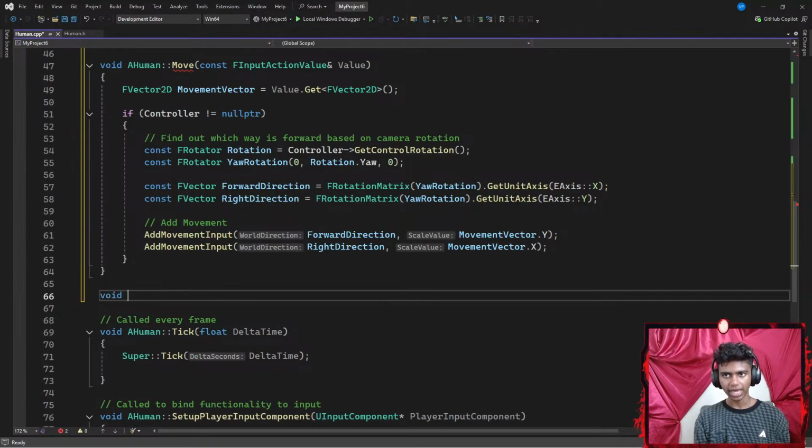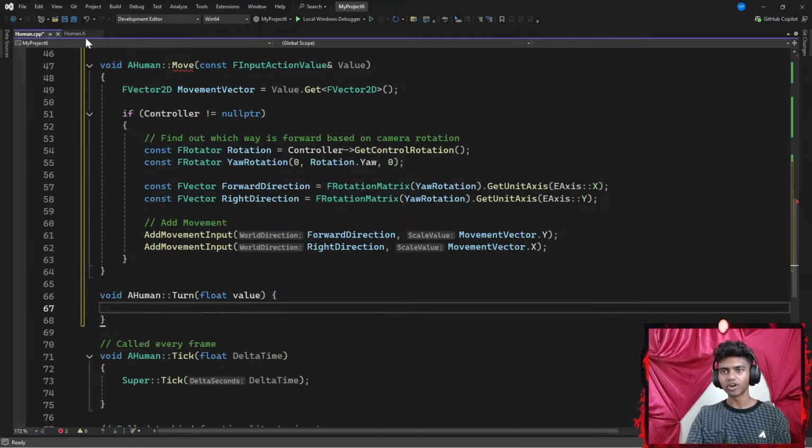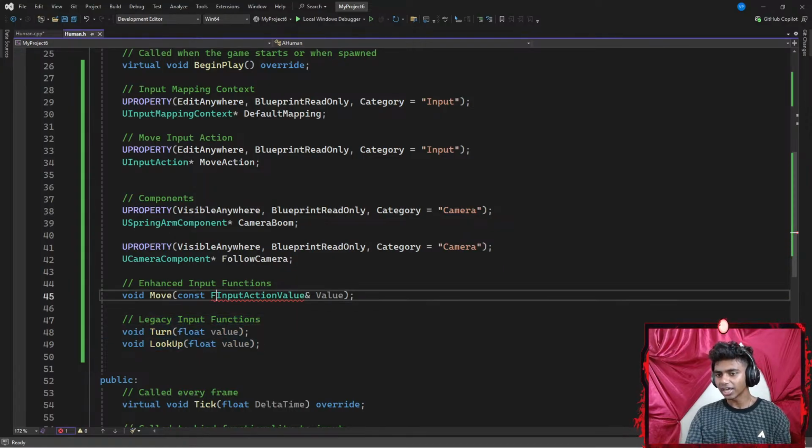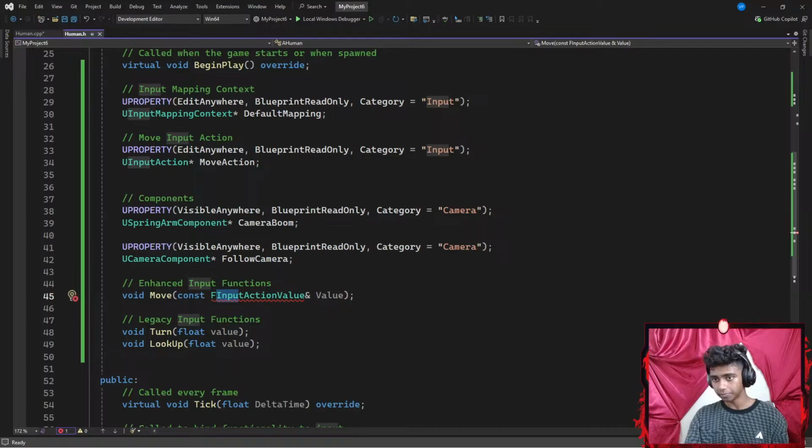I'm going to add a void function from my AHuman class. I'm going to get access to my turn function, which requires a floating point parameter of value. Let's go with something like value. Basically, the turn function I declared inside of my... What is wrong here? Did I have a typo? Pretty sure it's a typo.